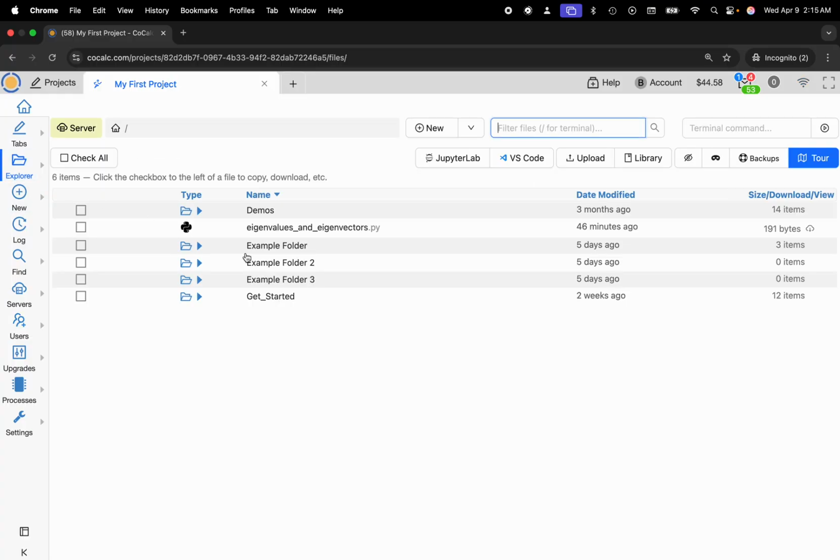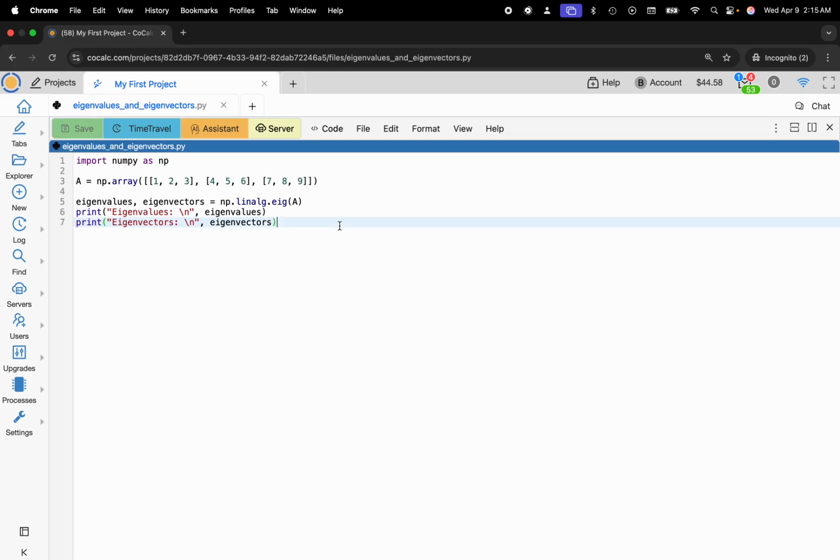But what I would like to do right now is run this Python file, eigenvalues and eigenvectors. So let's take a quick peek at that. So here I used NumPy to define a matrix A, so I used the NumPy array, and then I found the eigenvalues and eigenvectors using this function here, and I printed the values below.